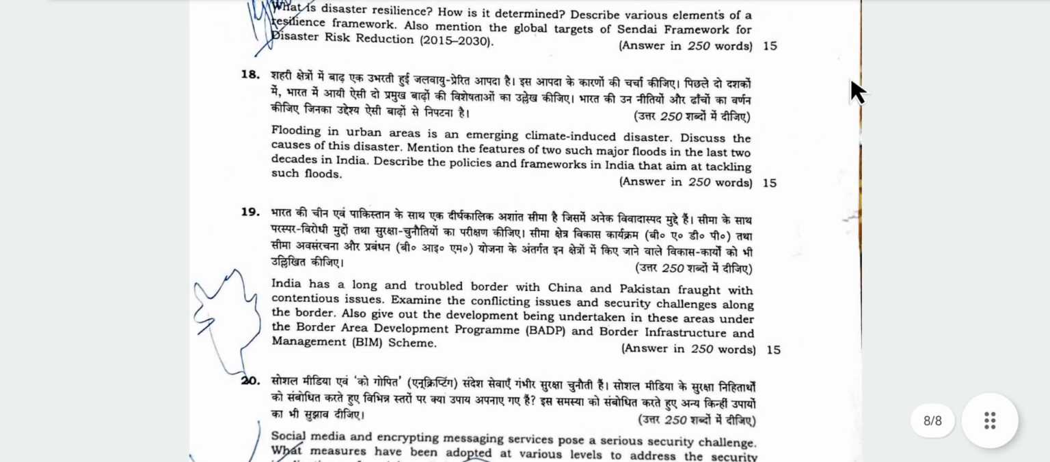In two major such floods, we can mention flooding in, I think, Mumbai, Bengaluru, Hyderabad, and Chennai. And then policies and frameworks in India.